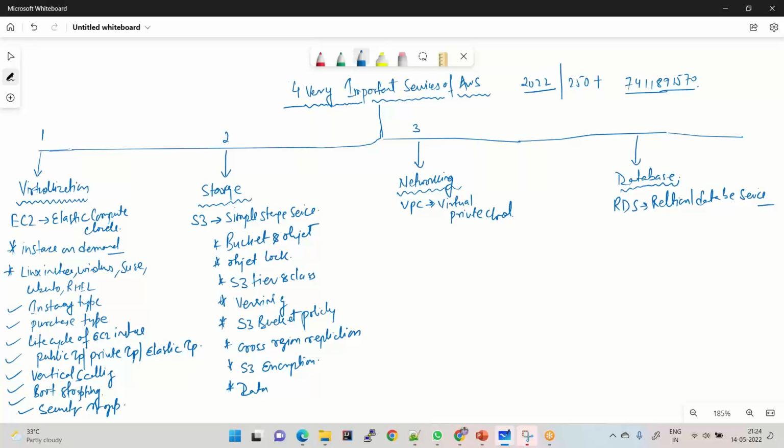If you are going for an interview, please prepare bucket and objects, object lock, S3 tier classes, versioning, bucket policy, how bucket policy is used and applied on a bucket for security, and the data consistency model.